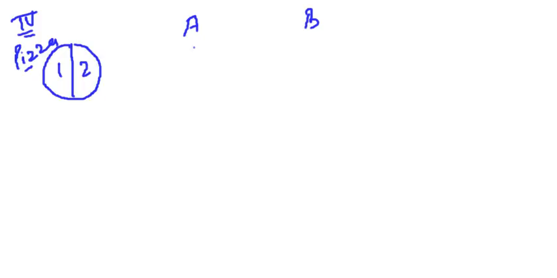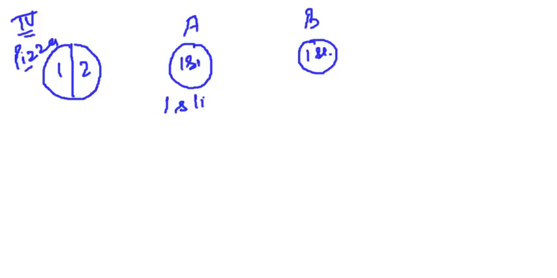This is A's plate and this is B's plate. One slice is here and one slice of pizza is here, because there are 2 slices only. So one slice A will take and one slice B will take.